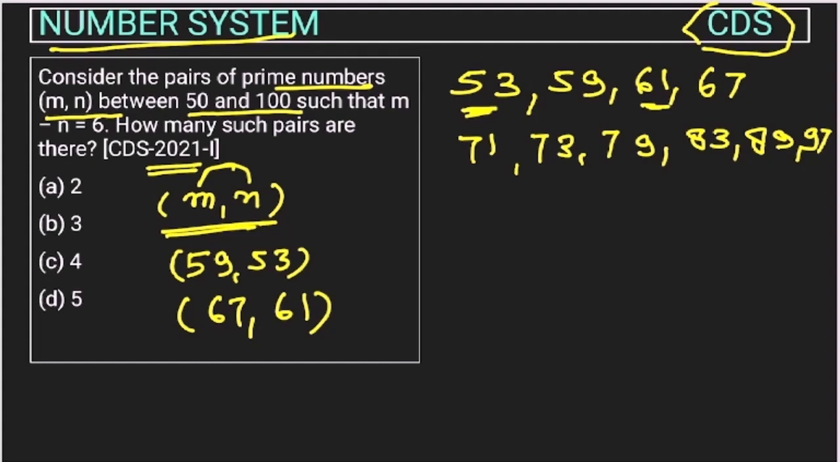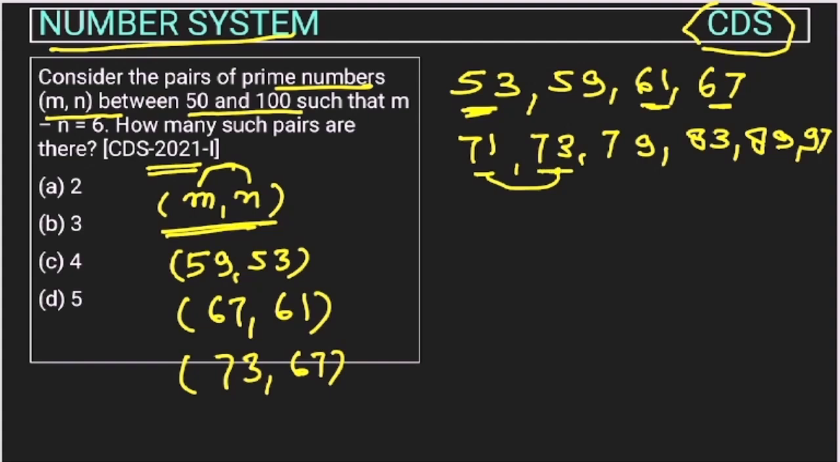Now can we consider 61 with 71? No, because the difference is 10. Now consider 67 and 71, but the difference is only 4, less than 6. Now let's take 61 and 73. Here the difference is 6, so we can take that pair, 73 and 67. Can we take 67 and 79? No, because the difference is more than 6. Now start with 71. 71 cannot go with 73. Can 71 go with 79? No, because the difference is 8 here.